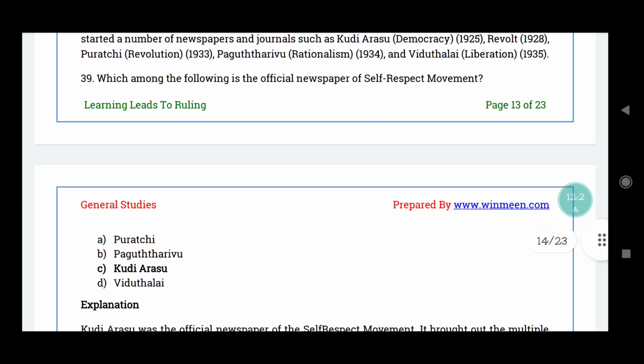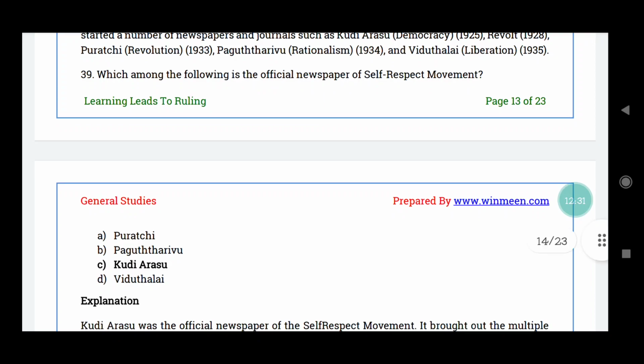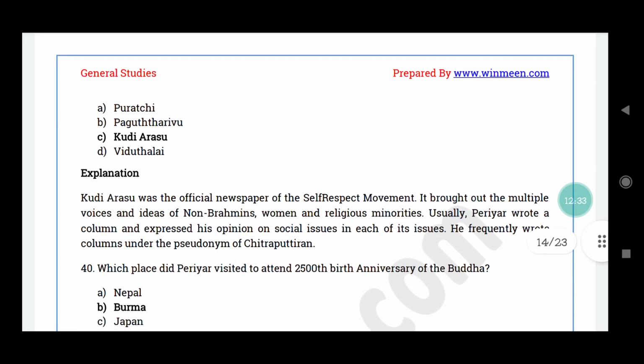Question number 39. Which among the following is the official newspaper of self-respect movement? The correct answer is option C, குடியரசு. குடியரசு தான் it was considered as the official newspaper of self-respect movement ன்னு சொல்லலாம். It brought out multiple voices and ideas of non-Brahmins, women and religious minorities. So usually Periyar wrote a column and expressed his opinion on the social issues, and he frequently wrote columns under the pseudonym of Chitraputran.